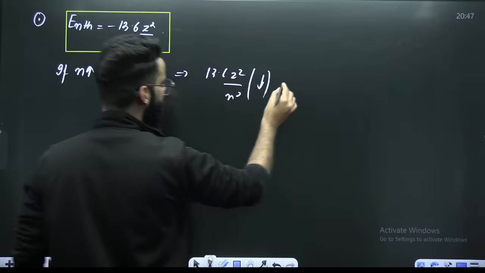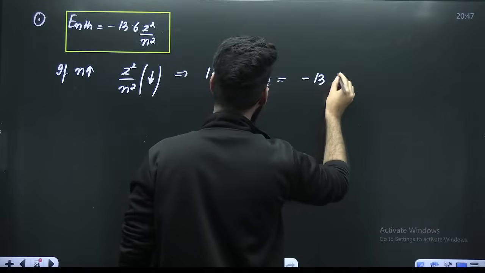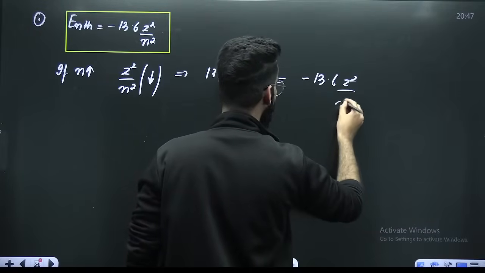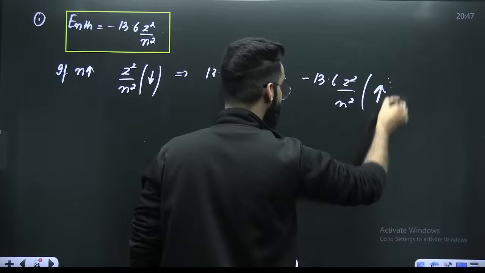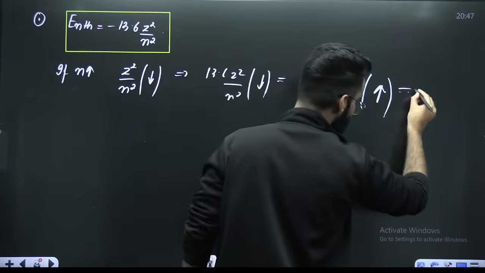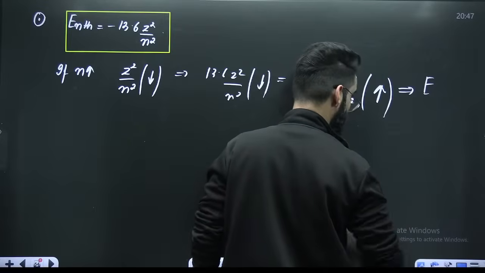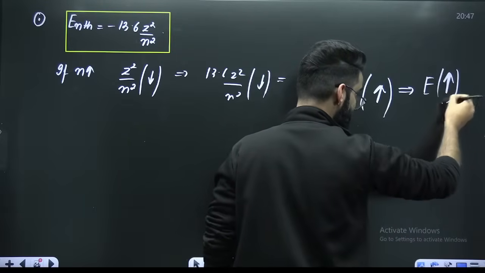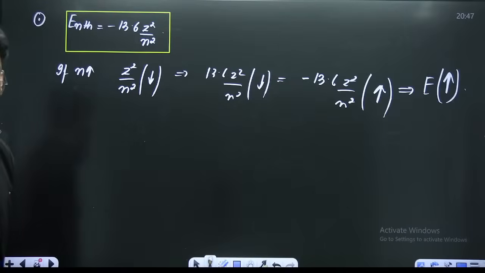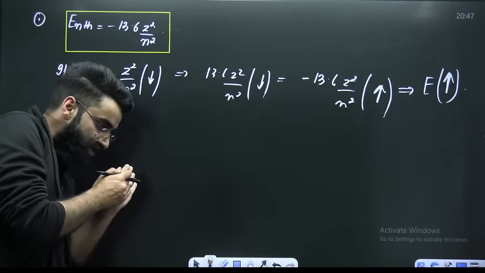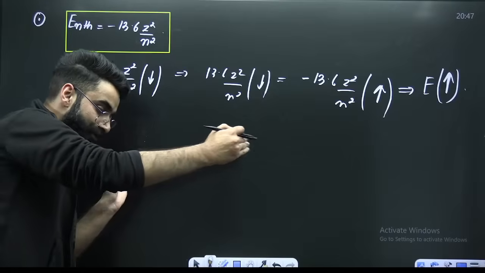If I multiply this with the minus sign, minus 13.6 Z square divided by n square, this whole term will increase. That means the energy of the electron is increasing. So one statement which you need to generalize from here: when you increase n, when the electron goes far from the nucleus, the energy of the electron increases.